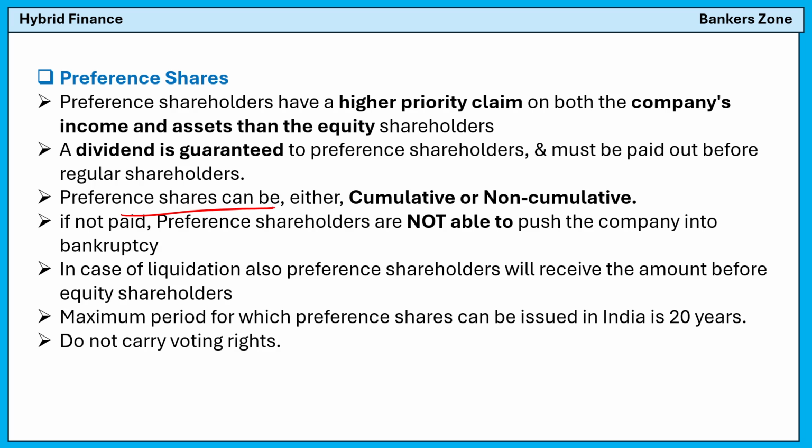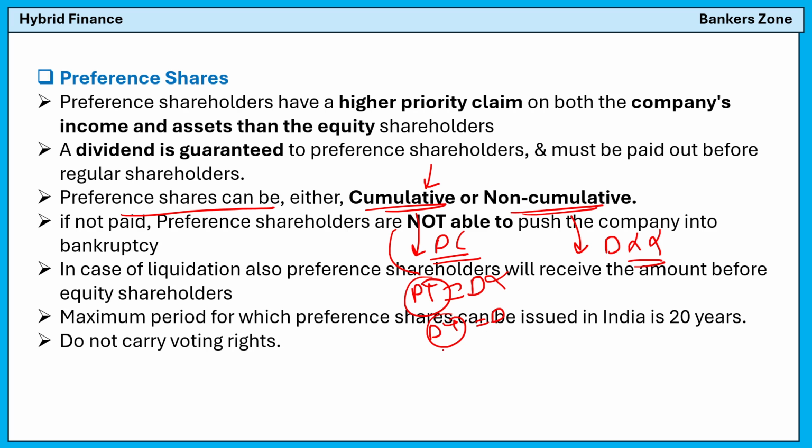The preference share can be either cumulative or non-cumulative. Cumulative means where the dividend can be accumulated, and non-cumulative means the dividend cannot be accumulated. For example, cumulative means the previous year the company is not in good profit, so it did not declare the dividend, not able to pay. Next year also the company is in profit but did not give the dividend. In the third year, the company can give the previous 2 years plus the current year. That means for 3 years at one time they will give in the form of arrear, like the bipartite arrear we are getting, right? So this is called cumulative.